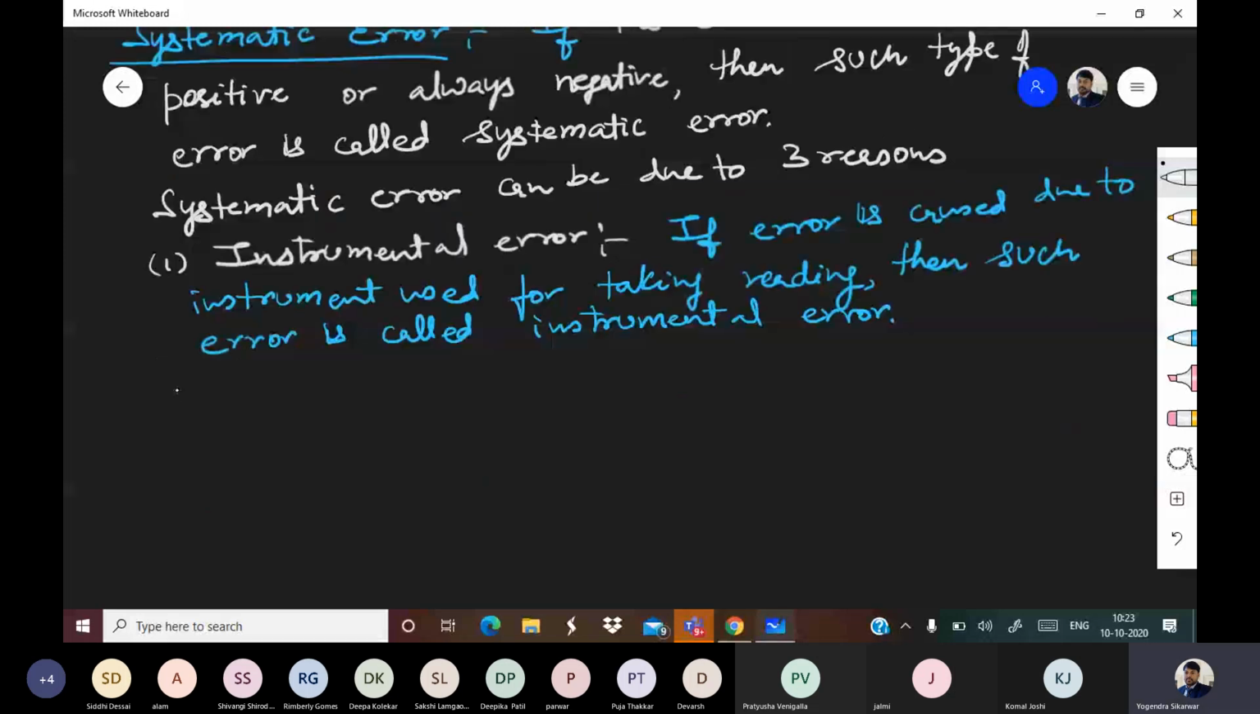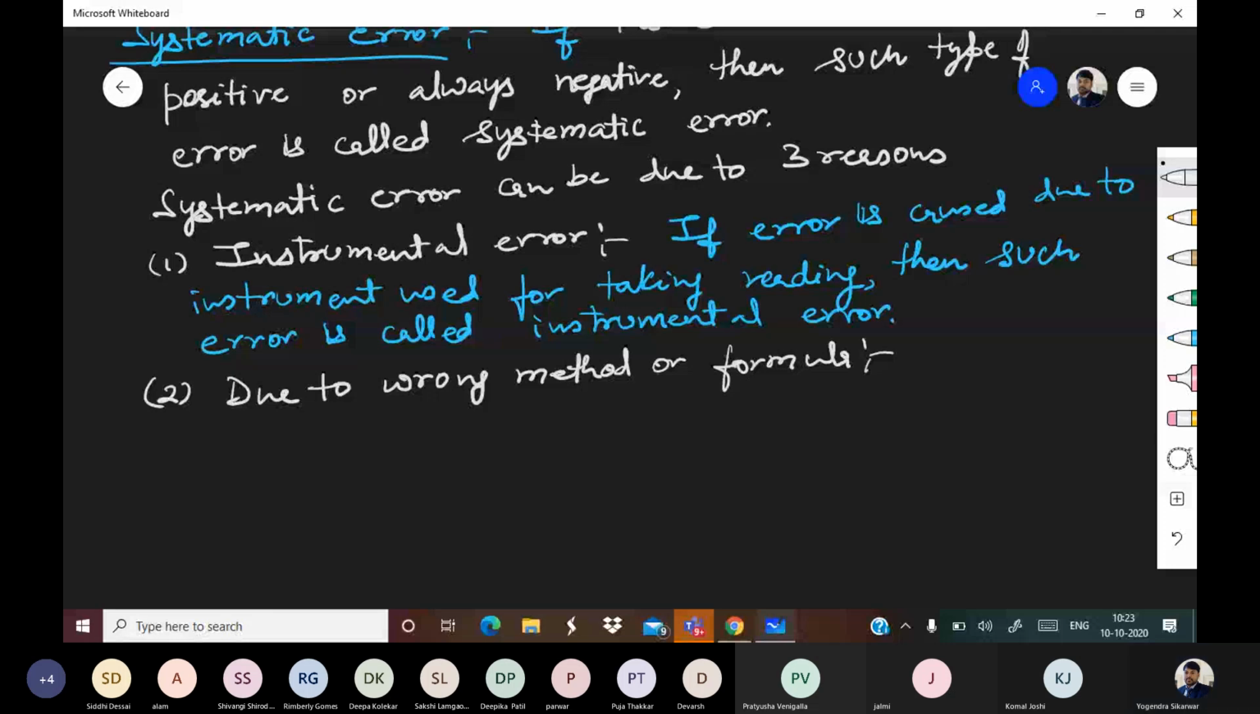The second thing which can cause systematic error is wrong method or formula. The error which comes due to wrong method